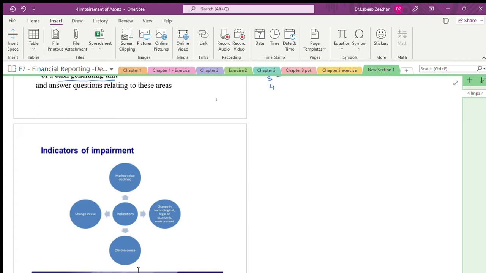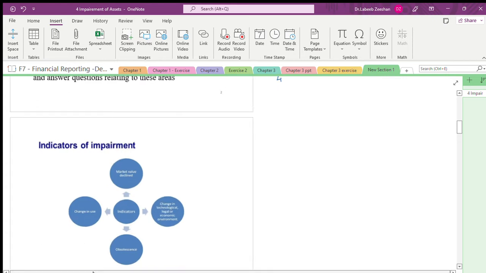We should not say that the loss is only for one. We have to distribute the loss. If you are doing business and you are getting a loss in one of the products, you will distribute that loss to each and every one proportionately. That much we are doing in this lecture.